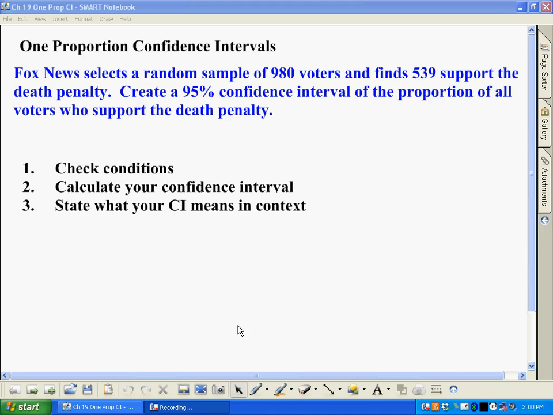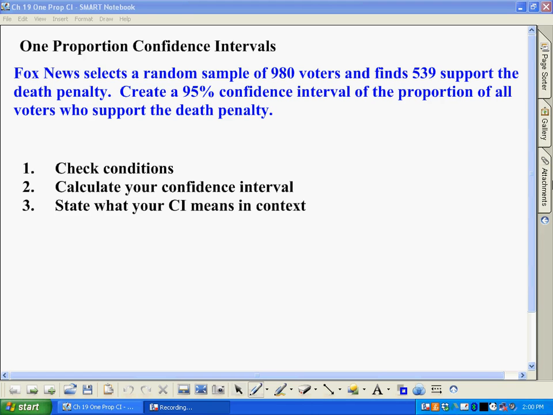Perhaps one of the biggest ideas in statistics is the idea that we don't necessarily need to know what everyone is thinking in order to know what everyone is thinking. It has to do with taking a sample of people and using that sample to make a really good prediction about what everyone is thinking.